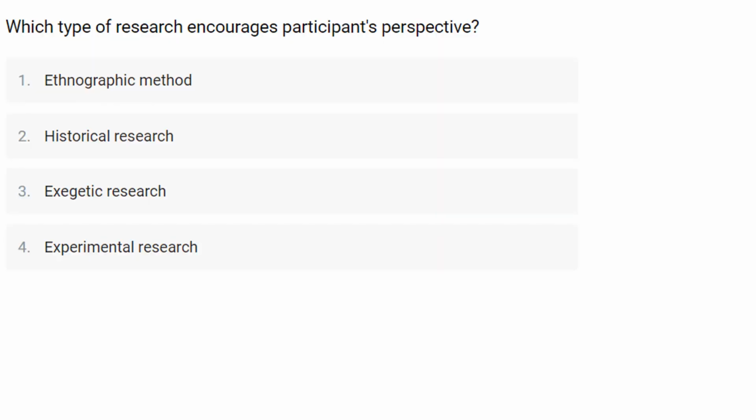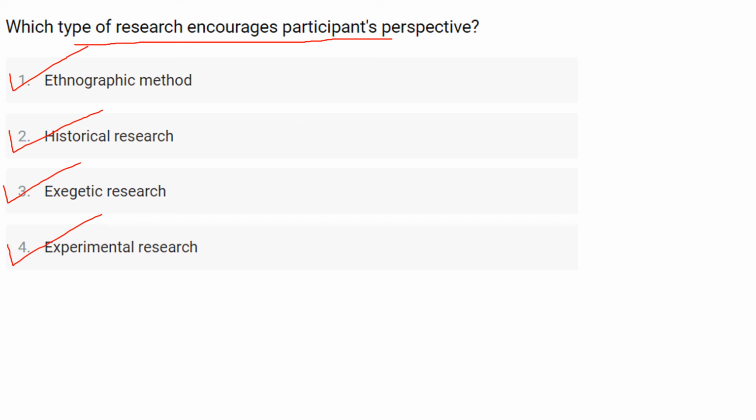Which type of research encourages participant perspective? So here they have given you some of the research types and they ask you which type of research encourages the participant perspective, for which the first option is ethnographic method, second one is historical research, third one is exegetic research, and the last one is experimental research.